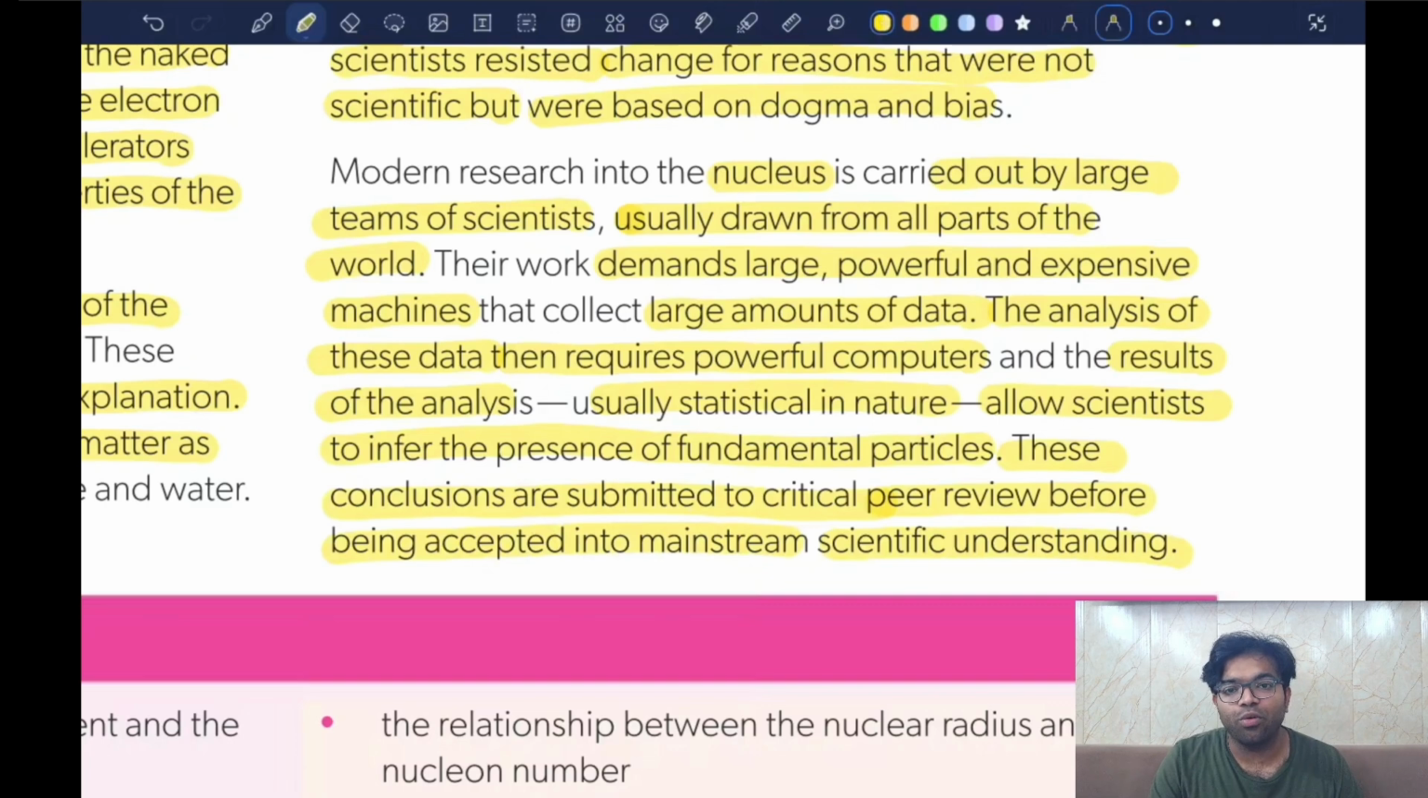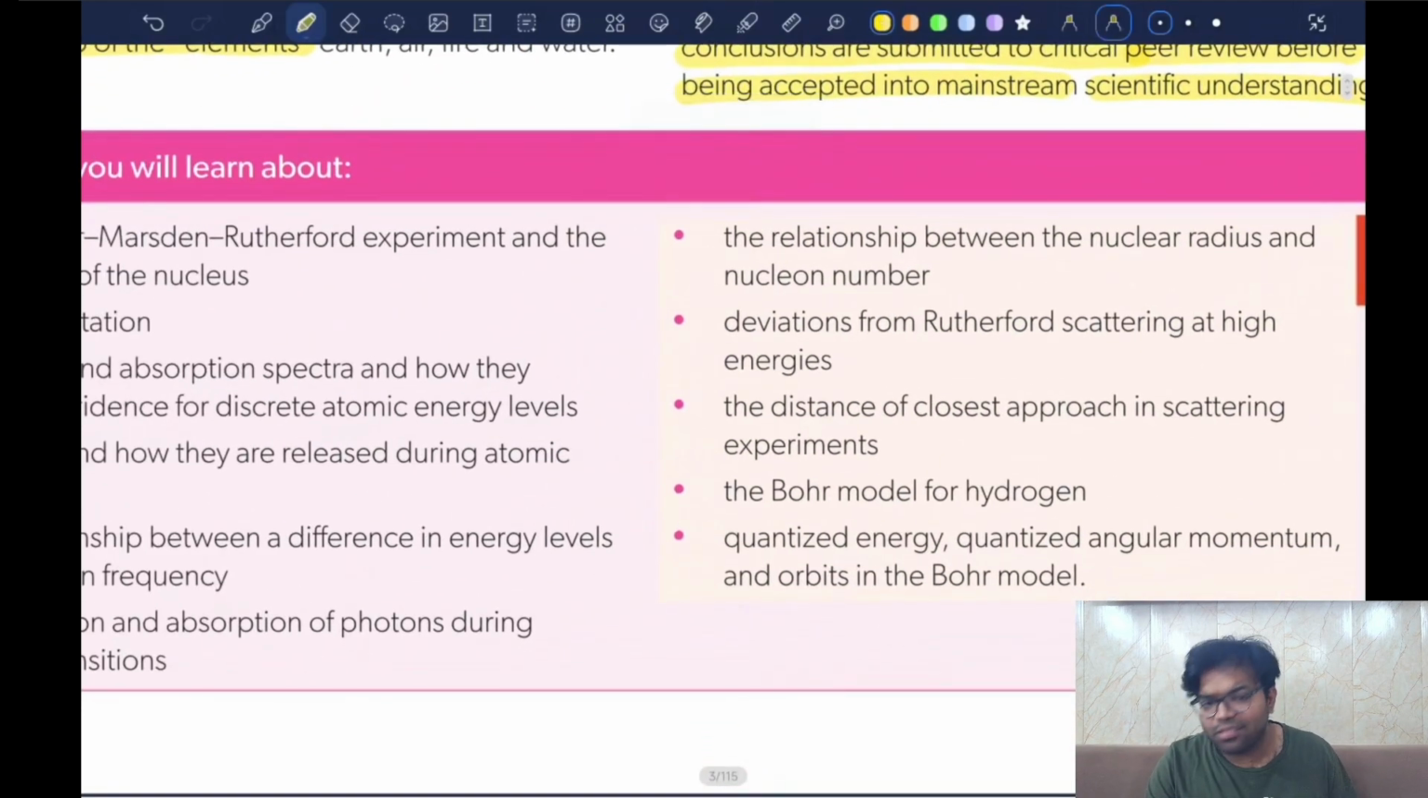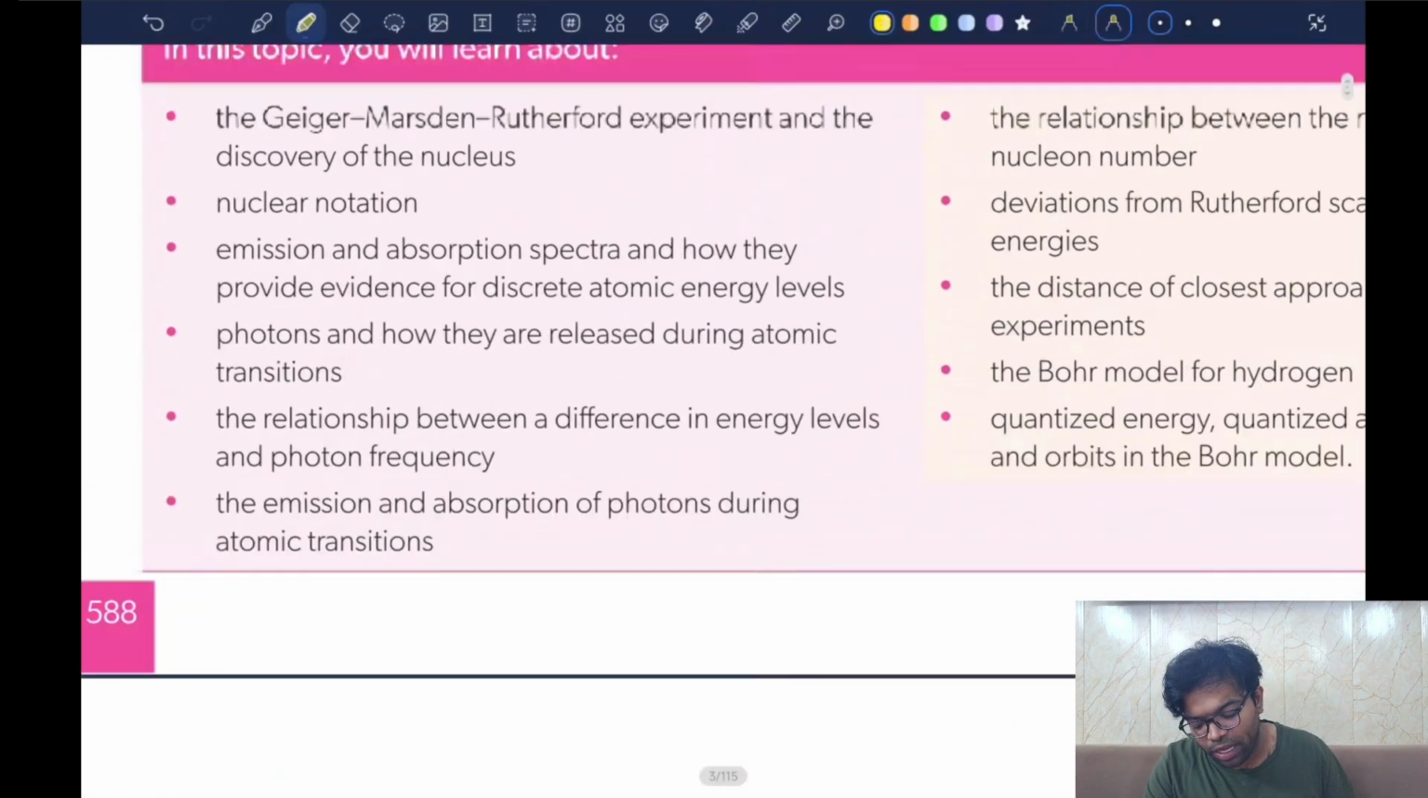When someone brings forward a new theory, you know what the first response is? You're probably wrong. Then various tests take place when these theories are put forward, and when these theories and experiments are checked, if the results are as described by the theory, then and only then is that theory accepted as scientific evidence. The quantum mechanical model and all these theories have actually gone through critical peer review. Now let's see what we are going to learn here.